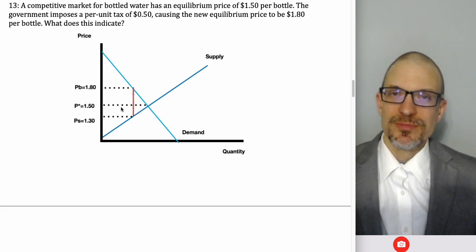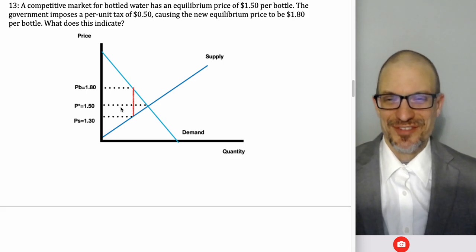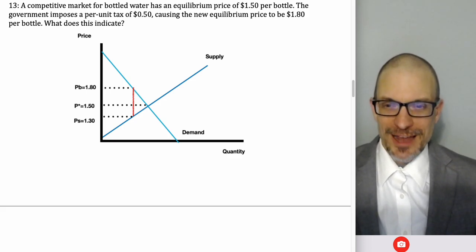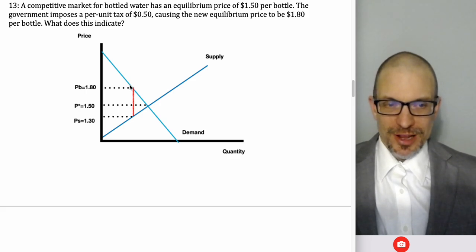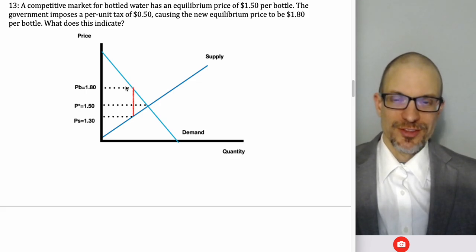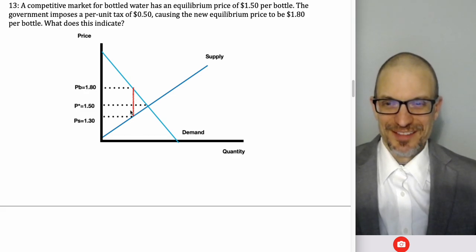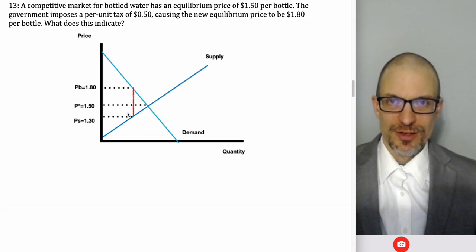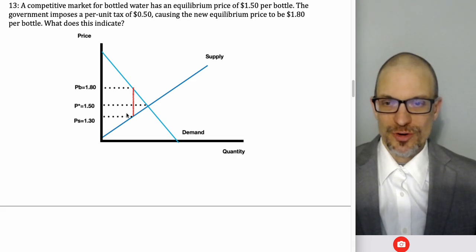Oh, a question you might have had, and I forgot to mention this on the previous one. I did not model this as specifically a tax on buyers or a tax on sellers. I just kind of drew the tax in. And the reason why is it doesn't matter if this is a tax on buyers or tax on sellers in the sense of who's got the statutory burden.